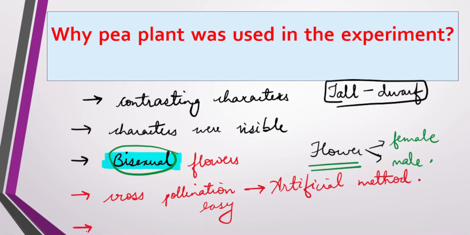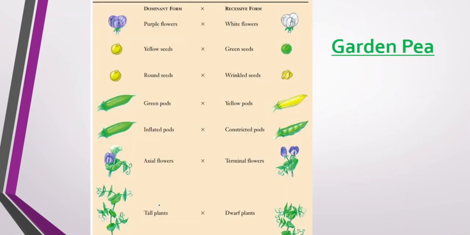And the last thing is why this was a good plant to be used in the experiment, a good experimental plant. Its life cycle was annual, so this was an annual plant, meaning in 1 year it will get matured and you will get the results, like flowers and everything. So it was very easy to grow this kind of plant, and it was easy to breed. The breeding of this plant was very easy. So this was the reason why this plant was taken.